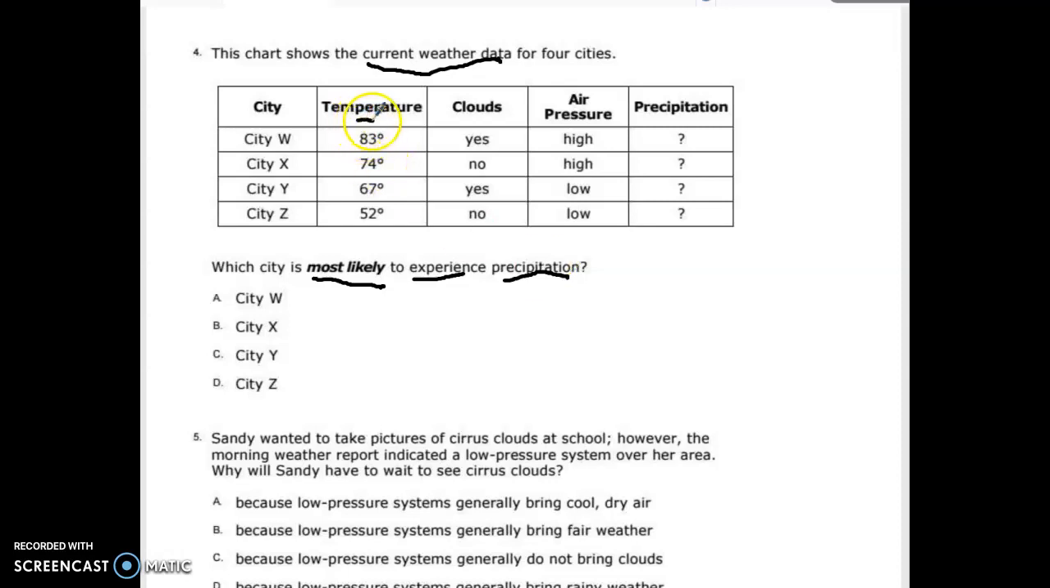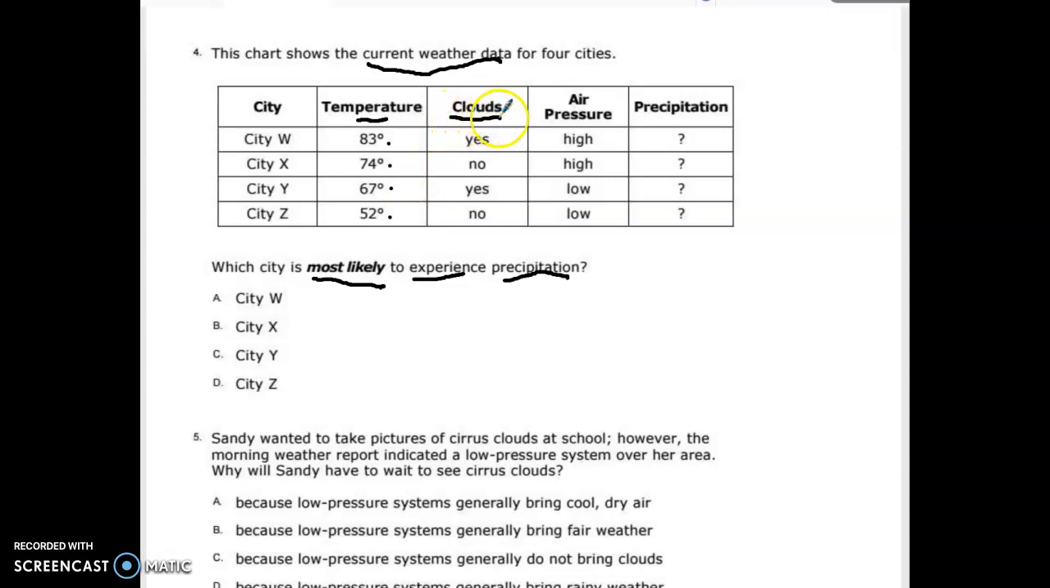Now, when you're looking at temperature, I can tell you right now, 83, 74, 67, 52, there will be no sleet. There will be no snow. So most likely they're talking about rain. Where is it going to rain? So we've used the temperature column to figure this out. That doesn't allow us to take away any of the cities or mark anything off, but it does allow us to understand that there's not going to be any snow if we think logically through that.